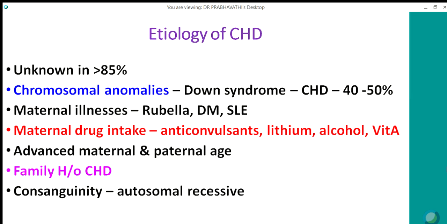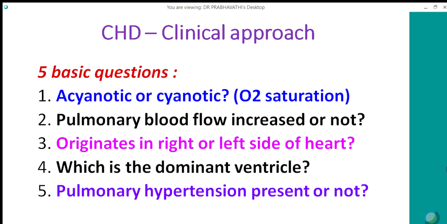Family history of congenital heart disease is important. If it is autosomal dominant, the risk to the fetus is 50%. Otherwise, in sporadic cases, it is around 3 to 5%. It's slightly higher in obstructive lesions, up to 10 to 20%. History of consanguinity is important, especially in patients with autosomal recessive disorders.